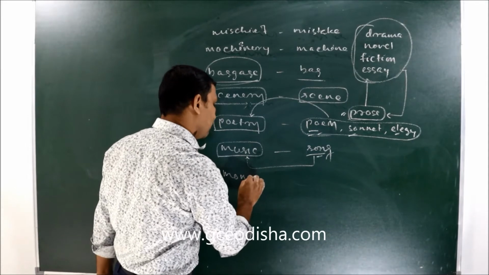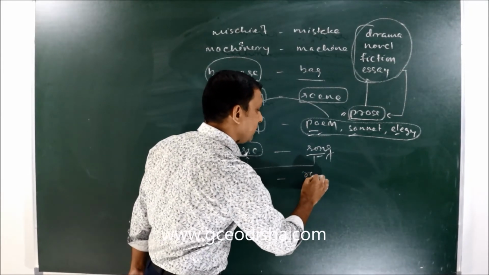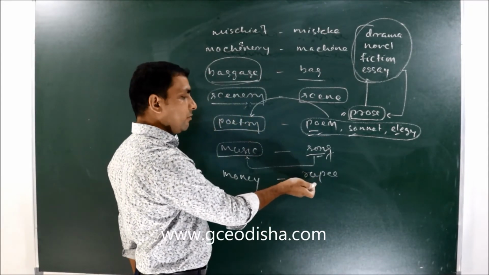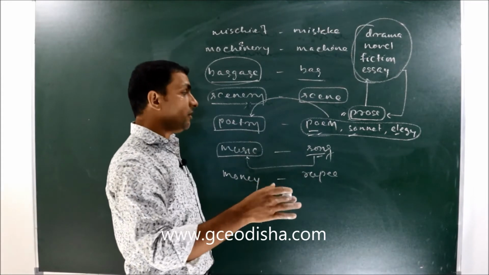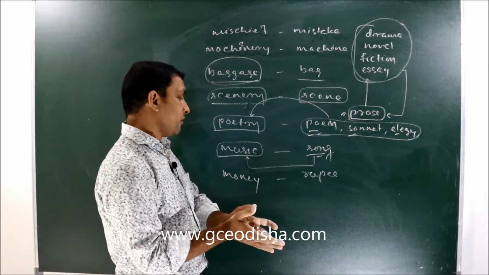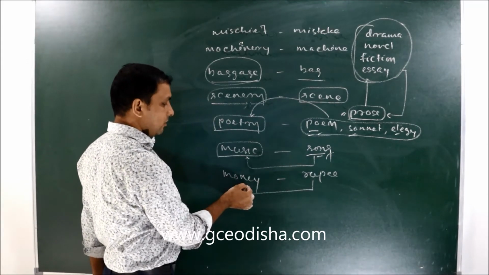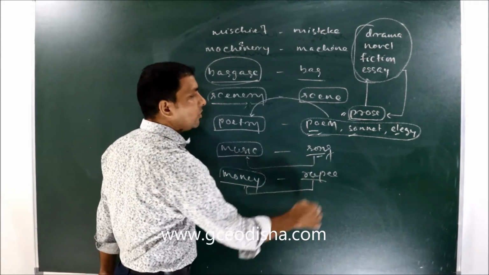Similarly, when we say money, or when we call it a rupee, there are two different terms. Rupee is countable. What we count exactly is the rupee. I have 10,000 rupees in my bank account, but in general form we call it money. Money is uncountable. We don't count money, we count rupees.